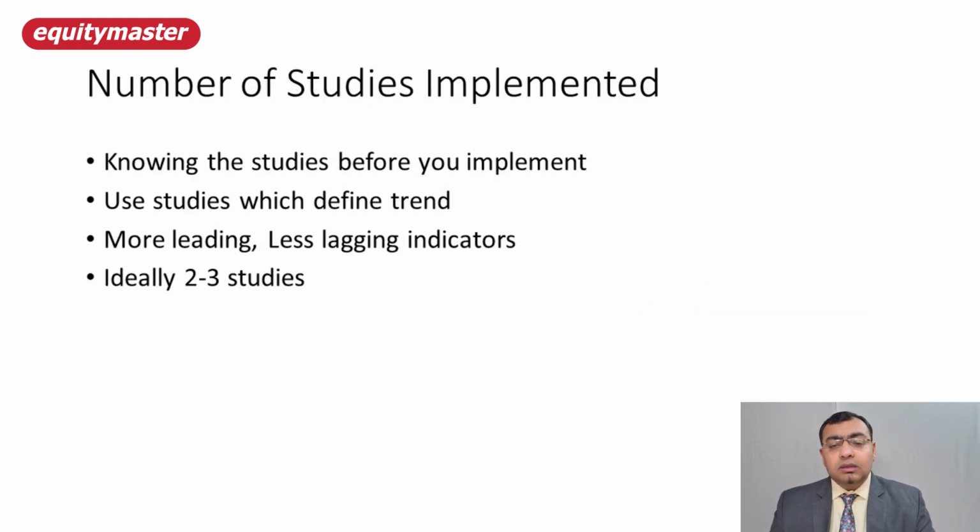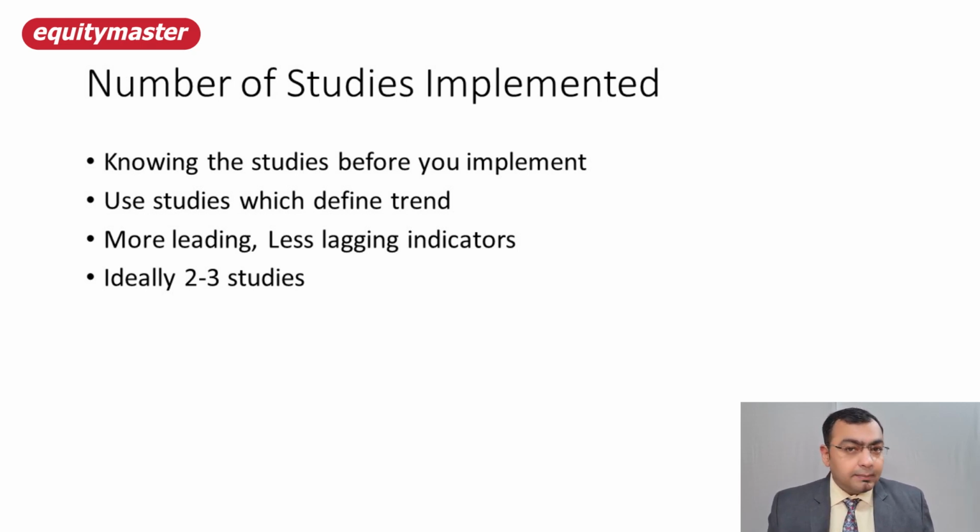Now, the number of studies: what number of studies should you include? As I said, I look to include not more than 3. Probably 3 is slightly on the higher side, but that depends on what kind of system you are using. Use studies which define the trend.